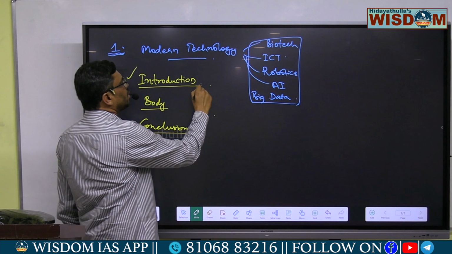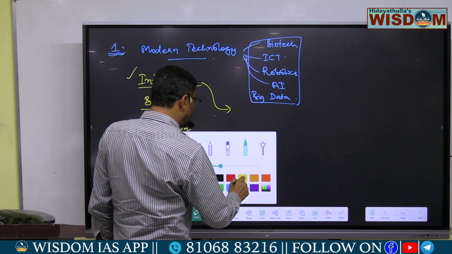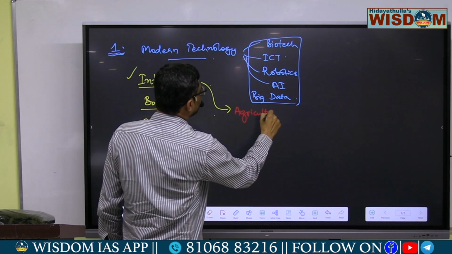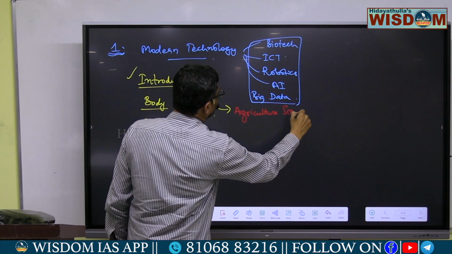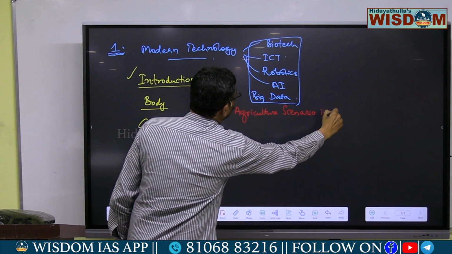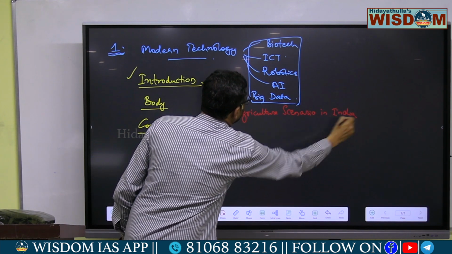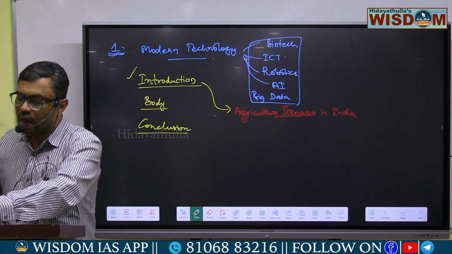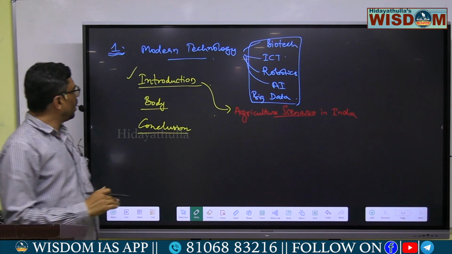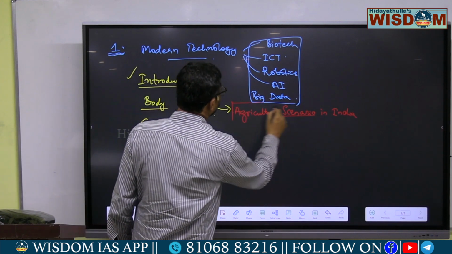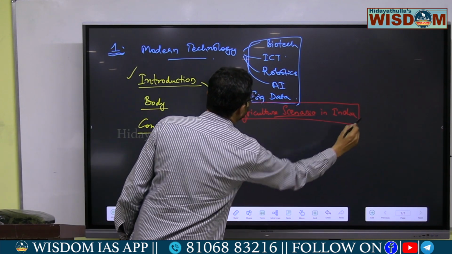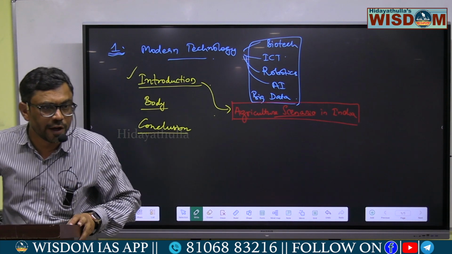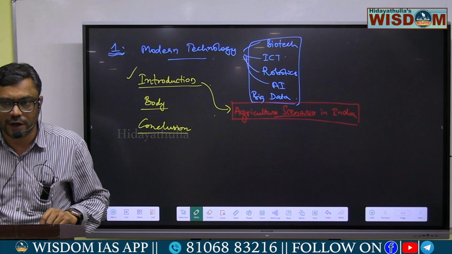In the introduction part, you have to mention something about the agriculture scenario in India. For example, agriculture is the backbone of Indian economy, the mainstay of Indian economy.